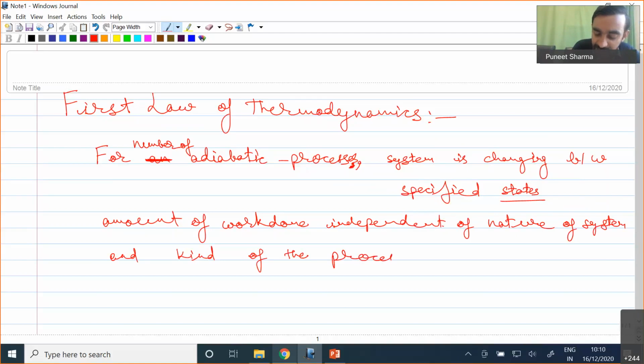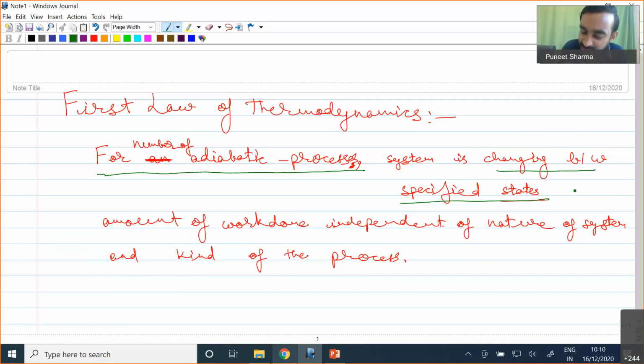I have written this statement in four different parts, so let me highlight them. First, we have a number of adiabatic processes, and for all of these, the system is changing between specified states.